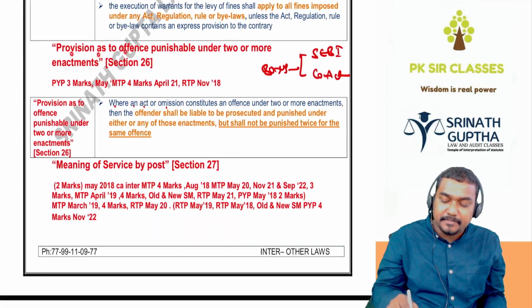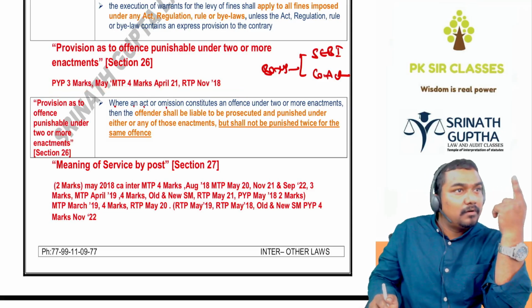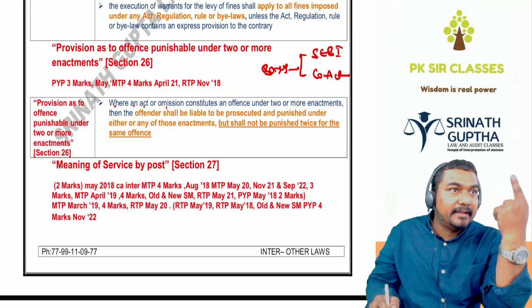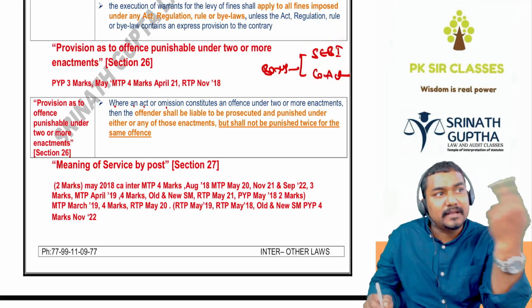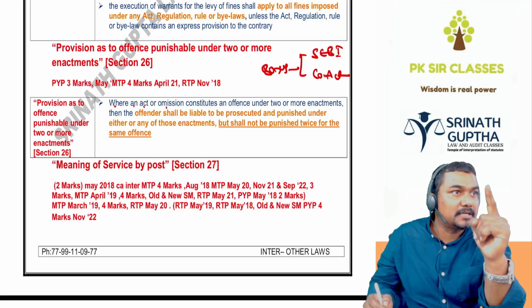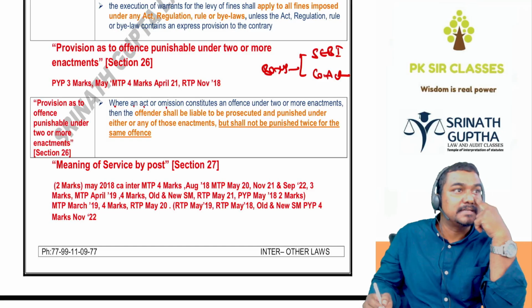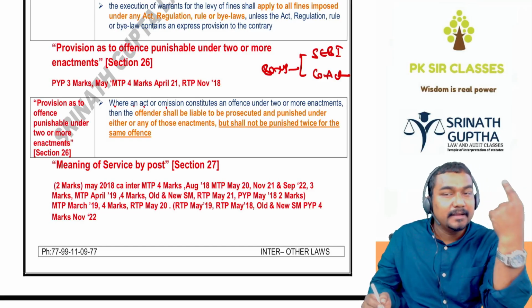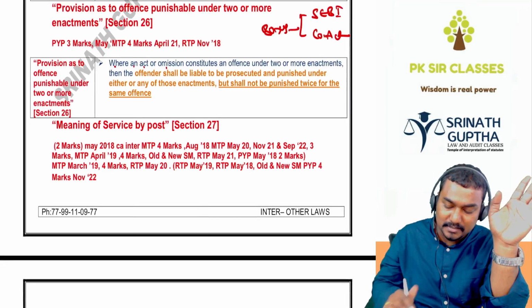Next, Section 26: provisions as to offense punishable under two laws. Look how big this is for the exam. So one offense is there, and that offense is punishable under the SEBI Act and the Companies Act. We cannot punish the company twice, only once. A single offense should not be punished under two acts. If such an offense is punishable under more than one act, the offender should be punished under only one of the acts, but not under both. Look how big this is.